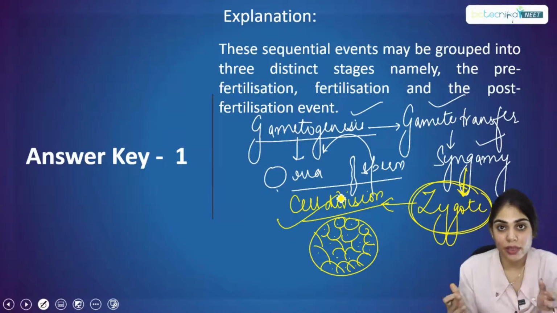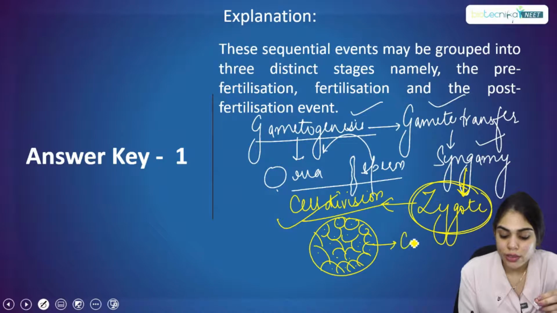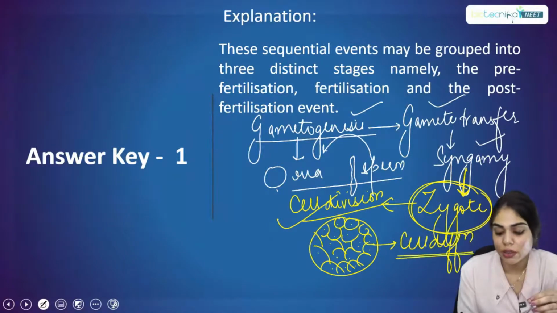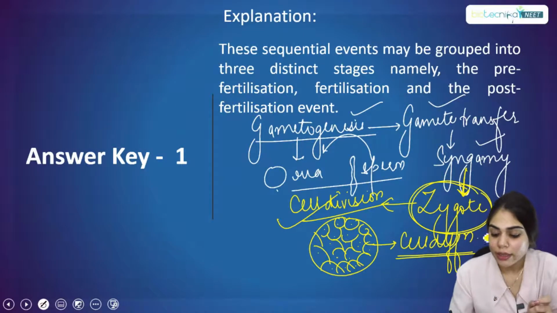Zygote will divide because it has to form more number of cells. And once all the cells are made in the body, it will undergo the cell differentiation process. In this cell differentiation process, every cell will be committed to a particular function, and in this way, organs will be formed in the body.